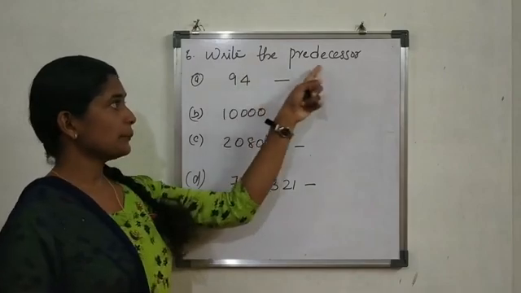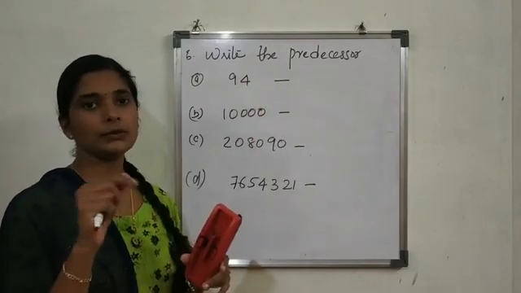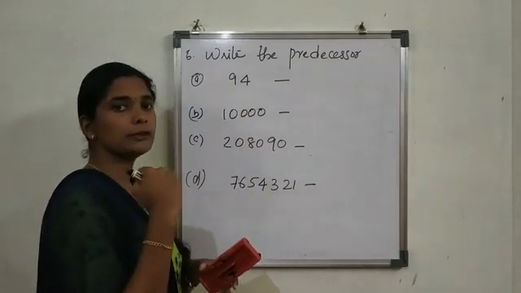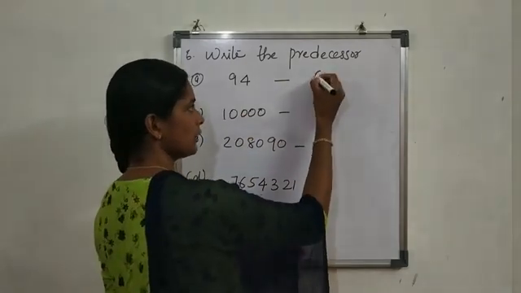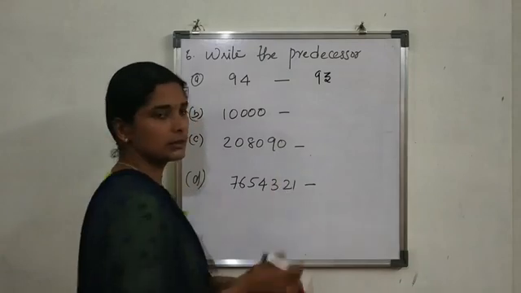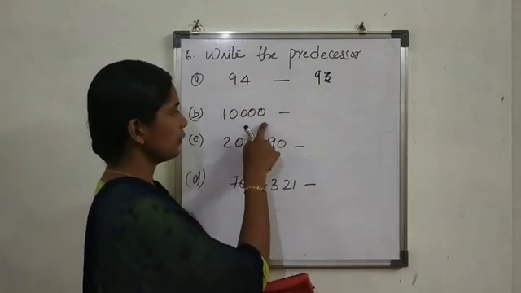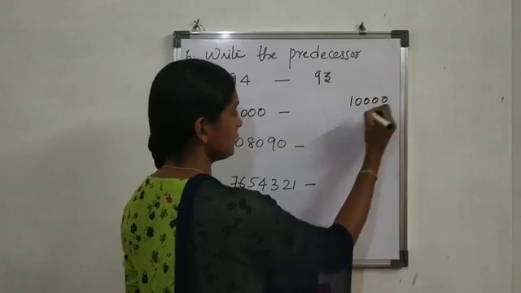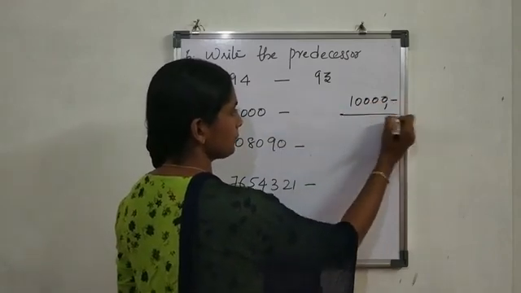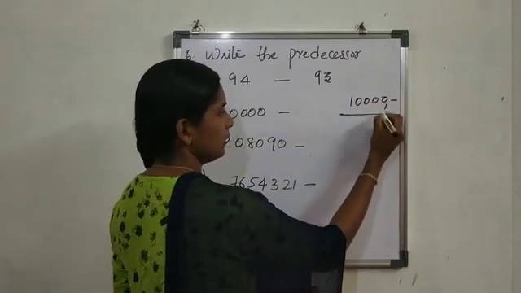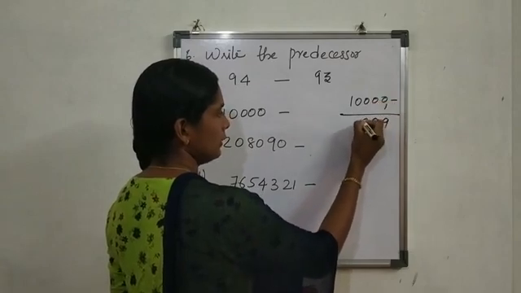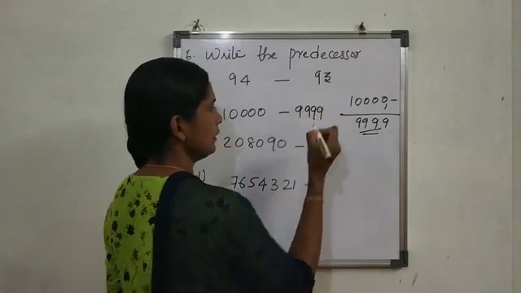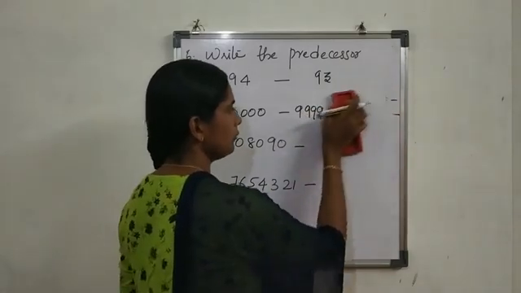This is like the predecessor. Predecessor means we have to subtract 1. The predecessor of 94, without written subtraction, you can say, is 93. Then 10,000: what is the predecessor of 10,000? Minus 1 gives 9, 9, 9, 9, that is 9,999.